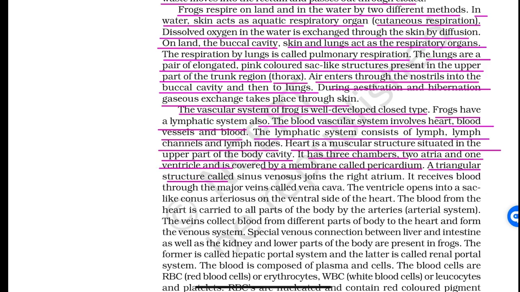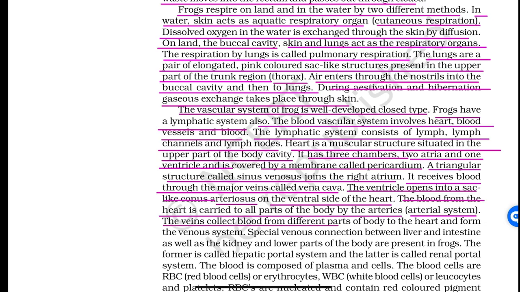A triangular structure called sinus venosus joins the right atrium. It receives blood through the major veins called vena cava. The ventricle opens into a sac-like conus arteriosus on the ventral side of the heart. The blood from the heart is carried to all parts of the body by the arteries, the arterial system. The veins collect blood from different parts of the body to the heart and form the venous system.